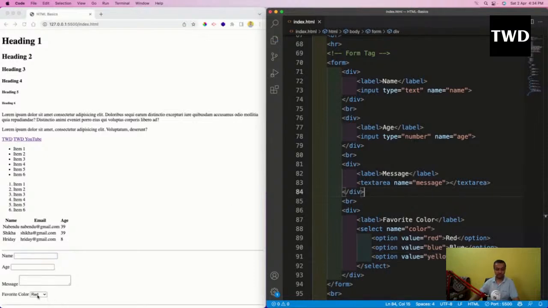So now this drop down is coming, and this red is there, blue is there, green is there. I can choose any one of them. Okay. And what is this value now? Value is again something which will go to the backend. So like this, it will go whenever we click on something. Like blue, I will click, so this blue will go to the backend. Okay, so this value is for that.